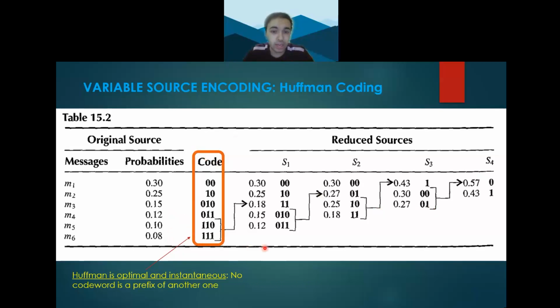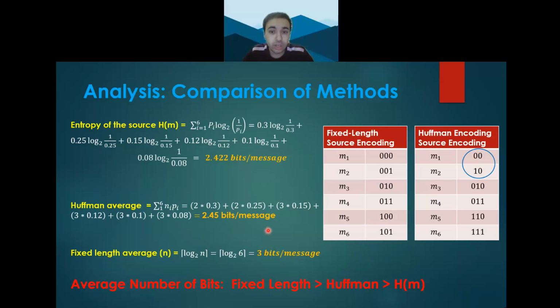Moving on, for the analysis, by calculating the source entropy using the expression my teammate described, we obtain an average of 2.422 bits per message. For Huffman encoding, this value is slightly higher, being 2.45, which proves that despite Huffman being the optimal choice and instantaneous, it still cannot reach the source entropy in some cases. The Huffman technique could have given us the source entropy, however, if we worked with a number of messages that is a power of 2, such as 8.